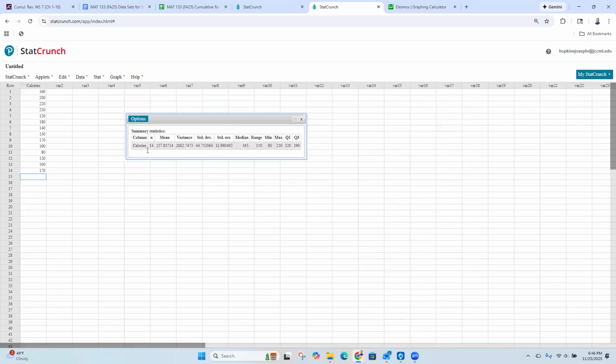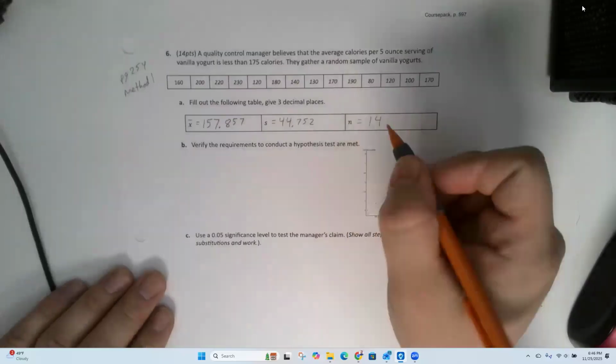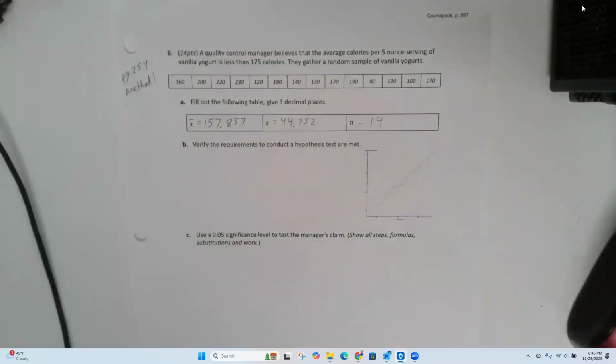So my mean is 157.857. My standard deviation is 44.752. And my n is 14. I already counted how many numbers it was. It was 14. All right, no big deal.